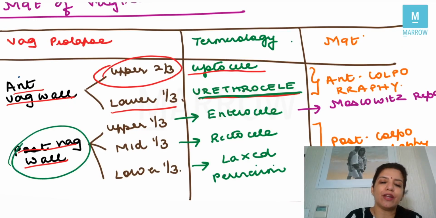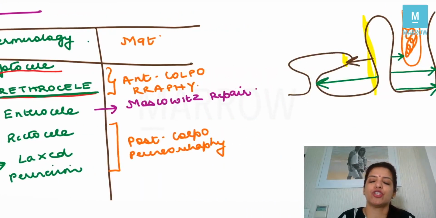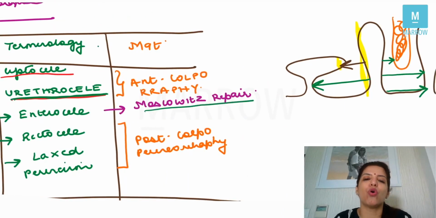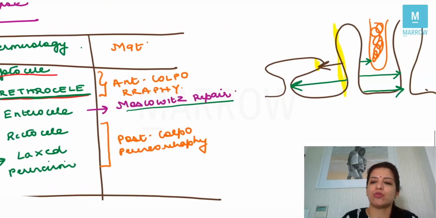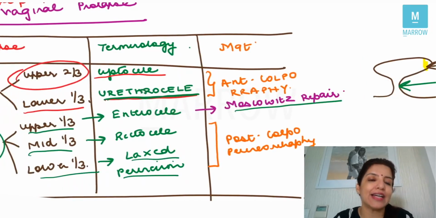Now, in posterior vaginal wall, if upper one-third of posterior vaginal wall was prolapsing, as I showed you in the image, it was called as enterocoele, and the repair of enterocoele is Moskowitz repair, right? Now, if middle one-third was prolapsing, it was called as rectocoele, and if lower one-third was prolapsing, it was called as laxed perineum. Now, repair of rectocoele and laxed perineum together is called as posterior colpoperineorrhaphy, right? So, repair of laxed perineum and rectocoele is called as posterior colpoperineorrhaphy.